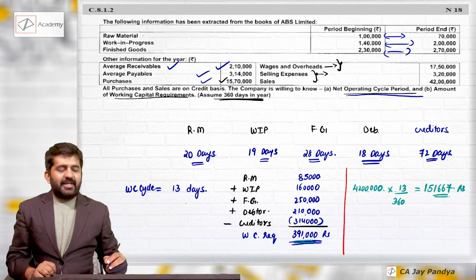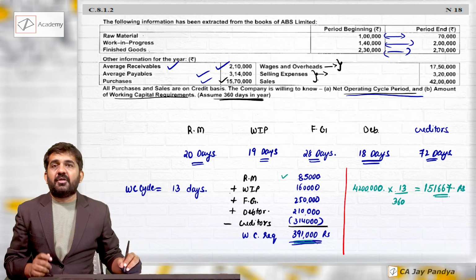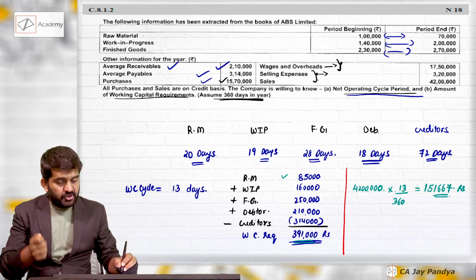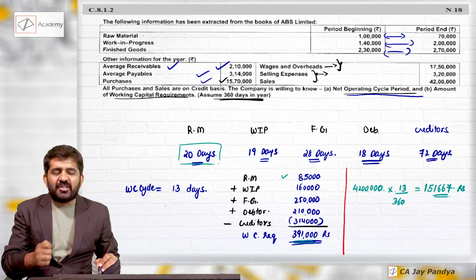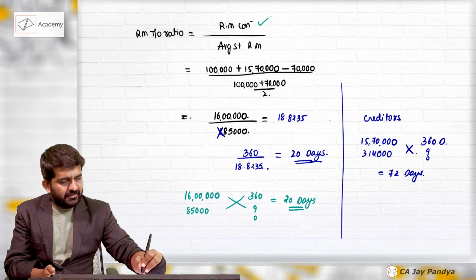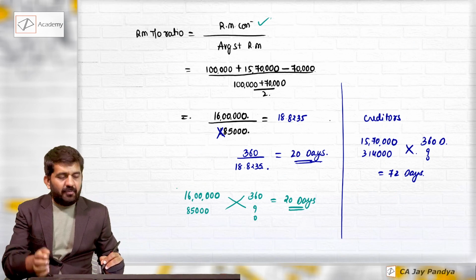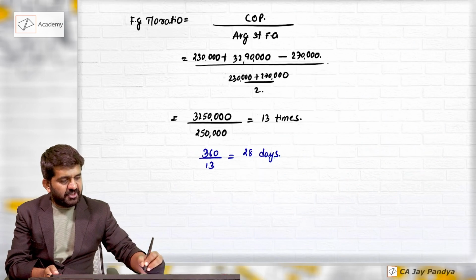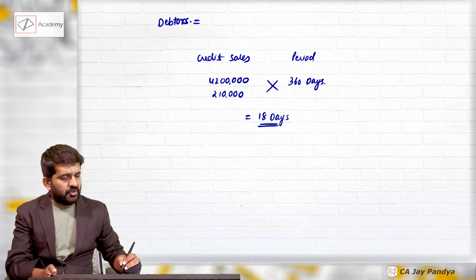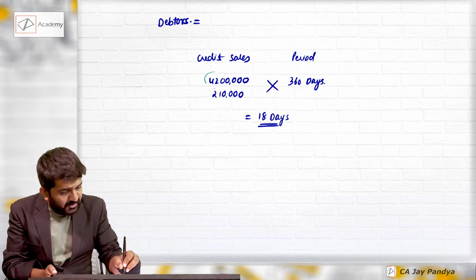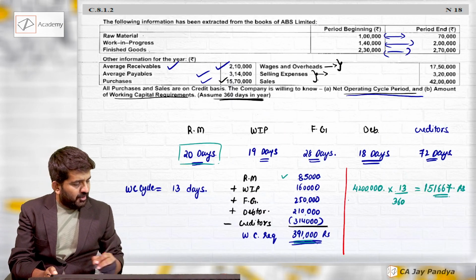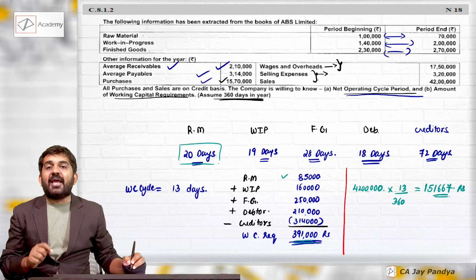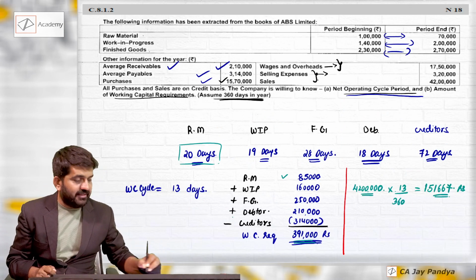The interesting point is why these two answers are not matching. Please understand here the raw material will be based on raw material consumed. Try to understand how we have found out 20 days. We have not considered sales over here. We have considered raw material consumed. Here we have considered factory cost. Here we have considered cost of production. Here we have considered only sales. See, if you do into 13 divided by 360, everywhere sales is considered.